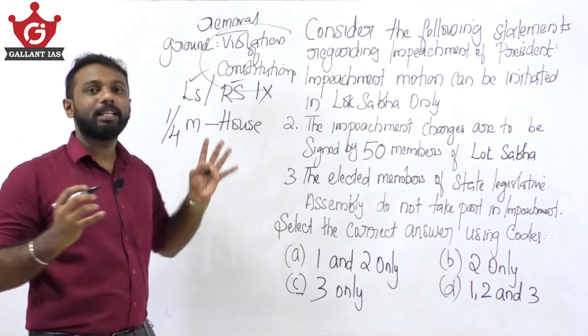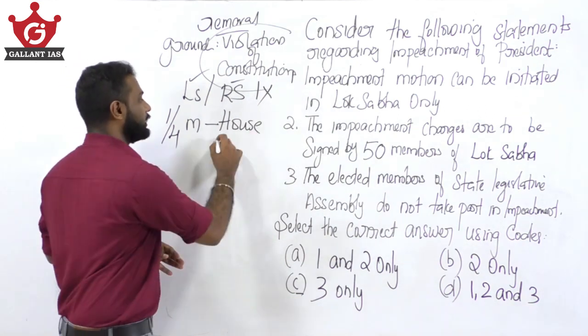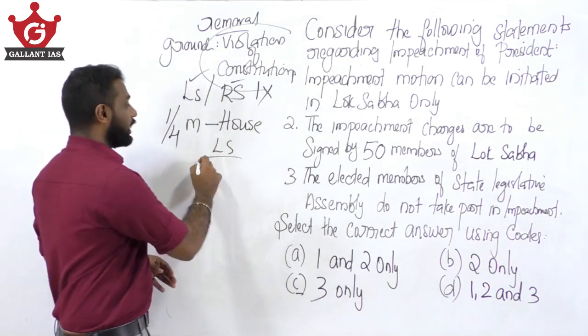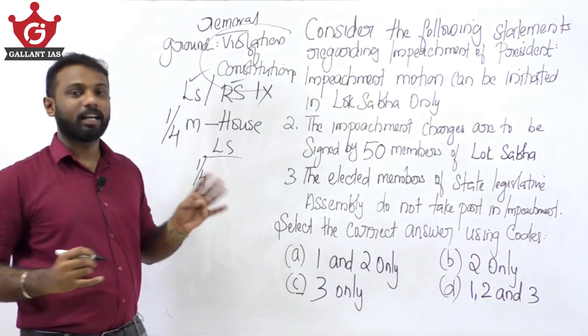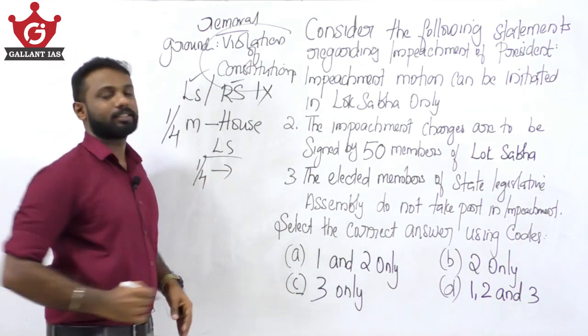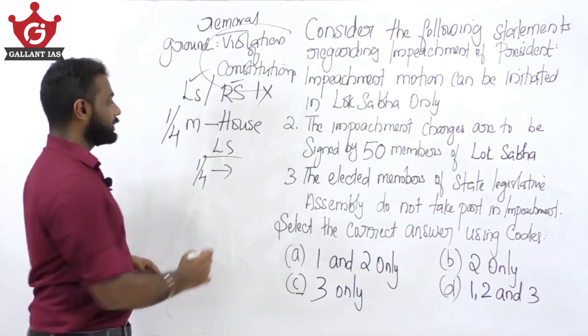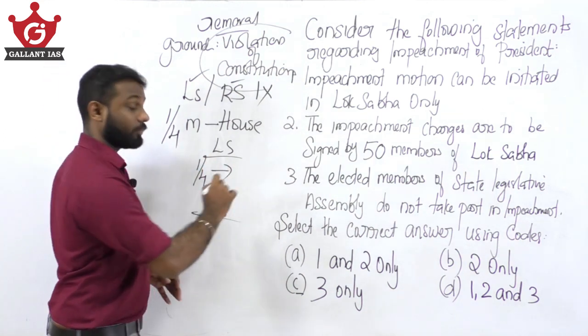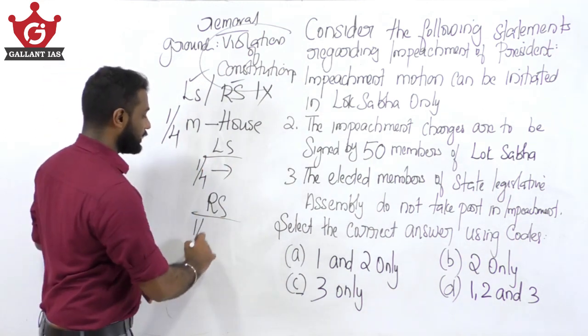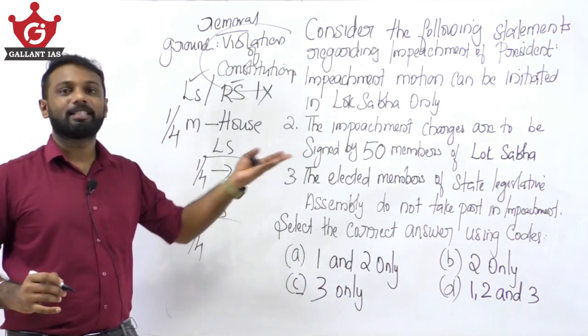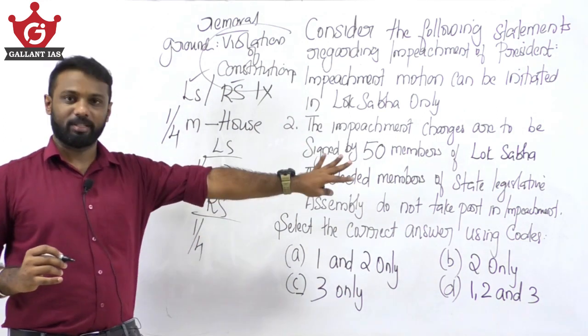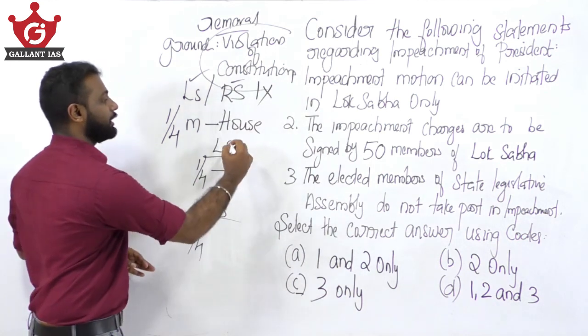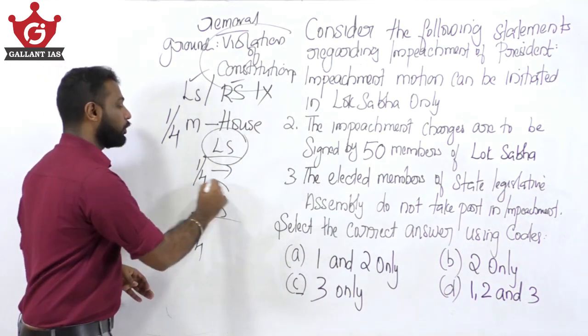That means if the impeachment charges is introduced in the Lok Sabha, then 1/4 members of Lok Sabha has to sign that charges. If that impeachment motion is introduced in the Rajya Sabha, then 1/4 members has to sign the charges of impeachment motion against the president. Why? Because it can be introduced either in Lok Sabha or in Rajya Sabha.